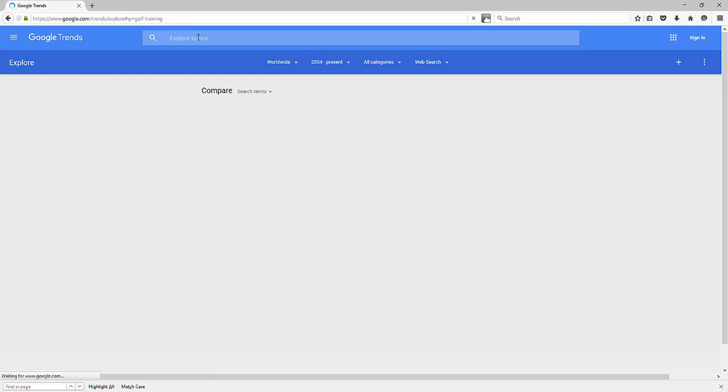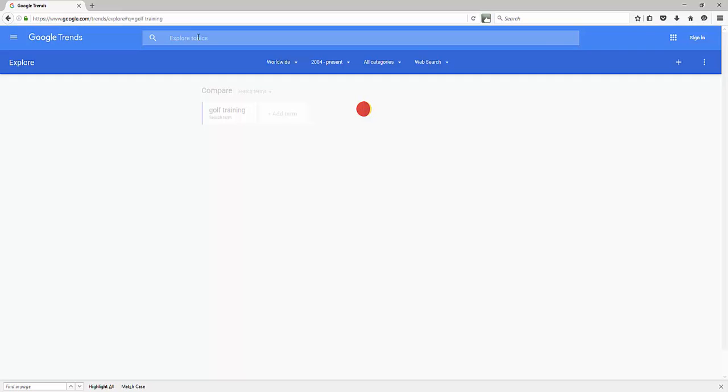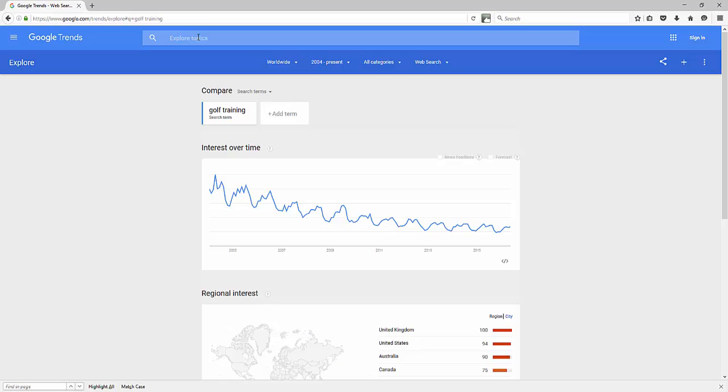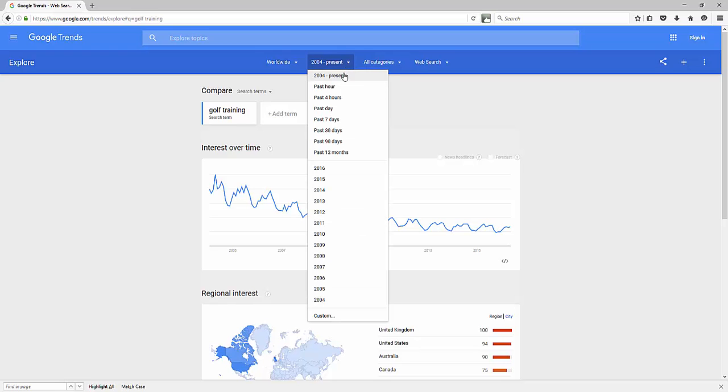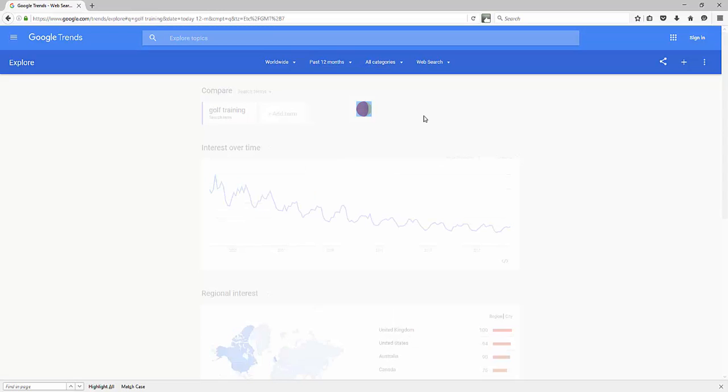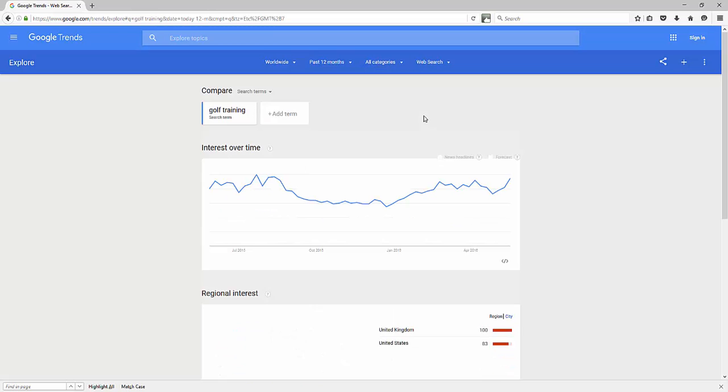So golf training, and it's going to do its thing. It's going to bring up the results here and show us a chart, which we've already seen from the previous video. Now, here's where it gets really powerful. So I can actually do a search and say, I am just curious how this phrase is performing for, let's say, for example, for the past 12 months. Let's see how it's done over the past 12 months and kind of see what trends it's at.